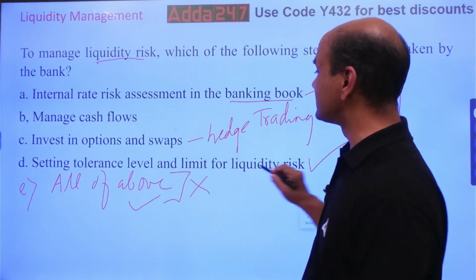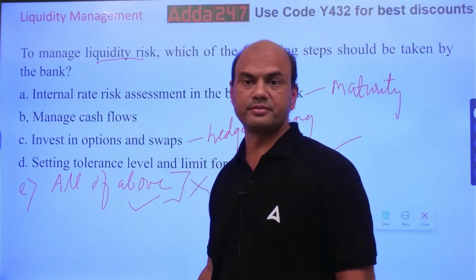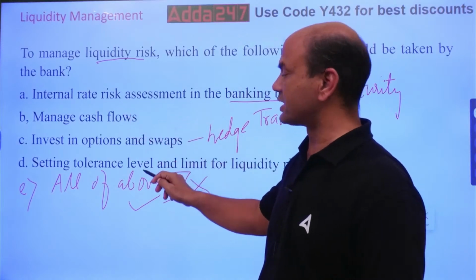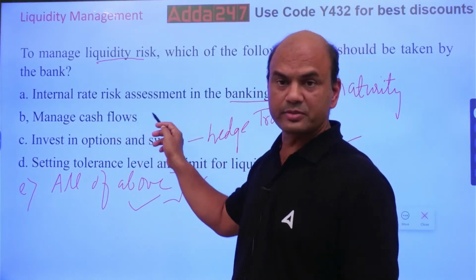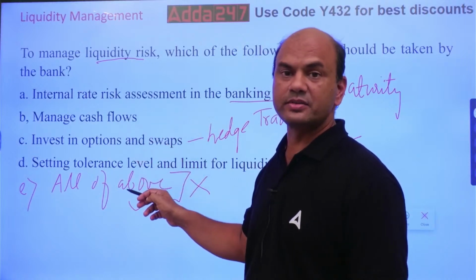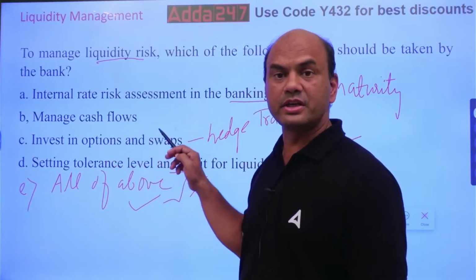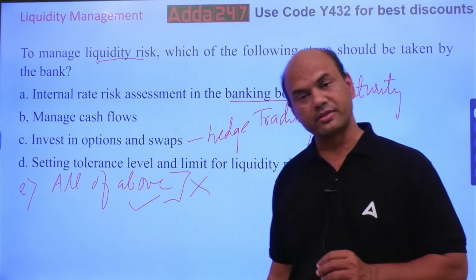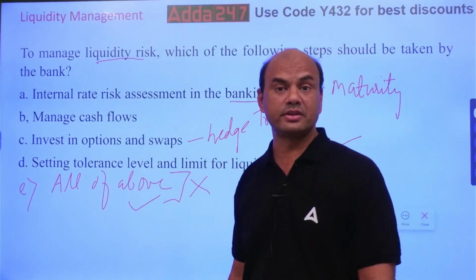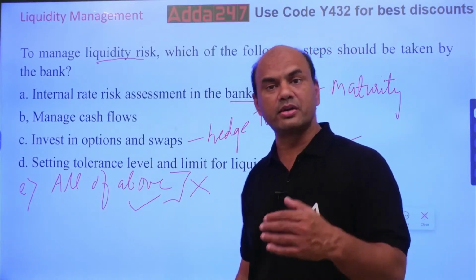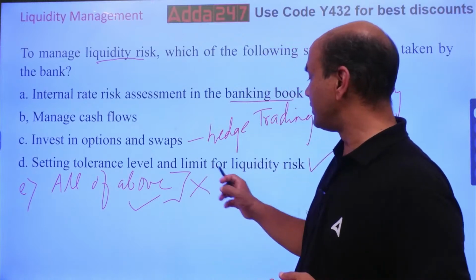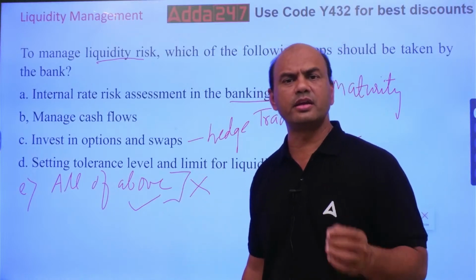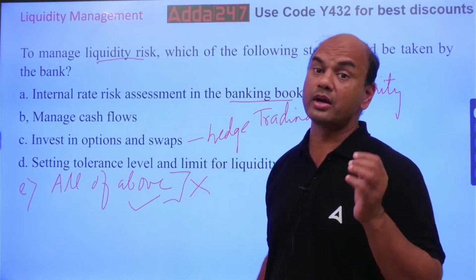Tolerance level. Now this answer covers everything. Internal risk, rate risk assessment, tolerance level. Cash flows management, ins and outs, tolerance level. Options and swaps investing, tolerance level. Everything should have a tolerance level. Every deal should have a tolerance level. Every dealer should have a tolerance level. Means there should be a limit for everyone. Limit for the liquidity risk. Every dealer, every deal, every transaction should have a limit. You can't go beyond that limit.